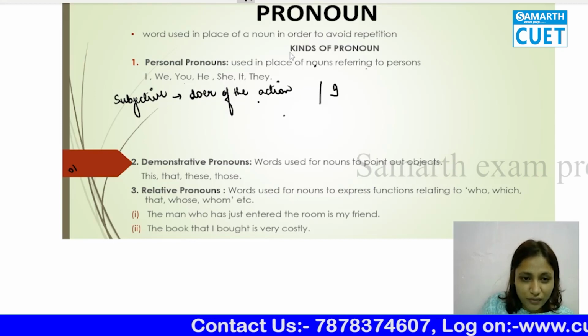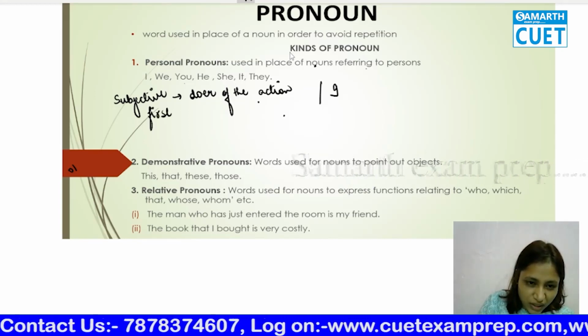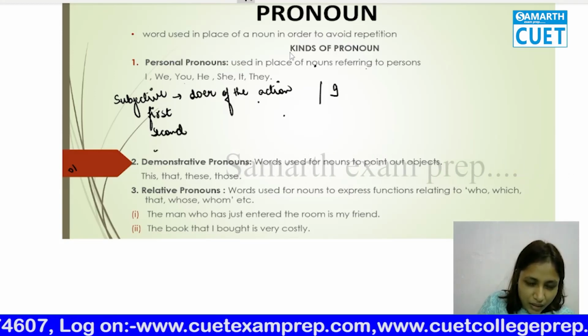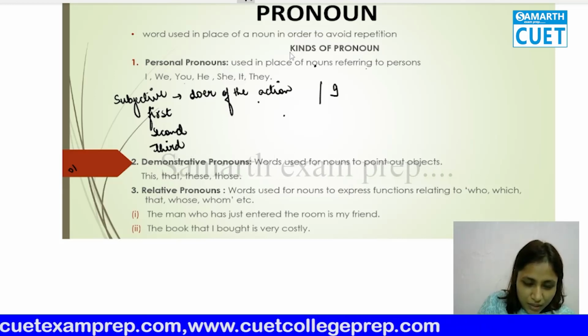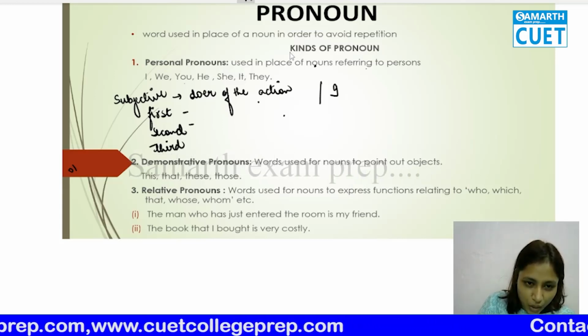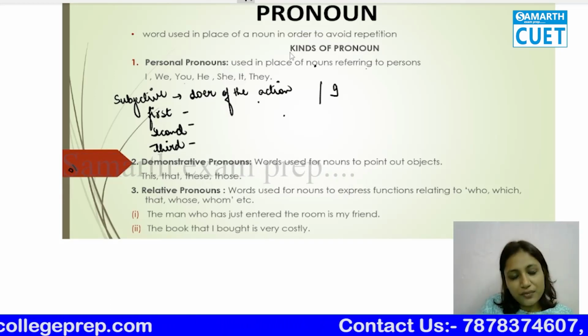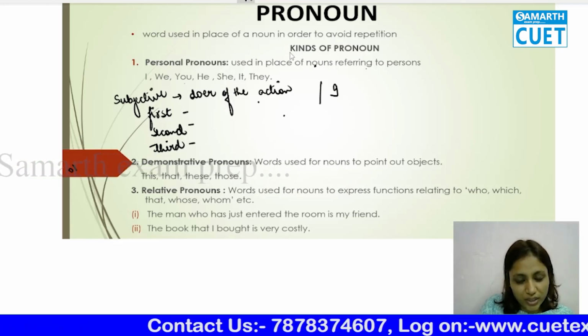So this is in first person, second person, and third person. That means speaker, listener, and the person being referred to or being talked about or being spoken about. Okay, so what happens? First person, subjective case. That means doer.